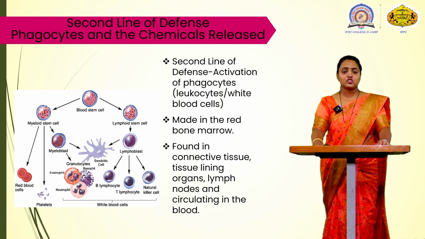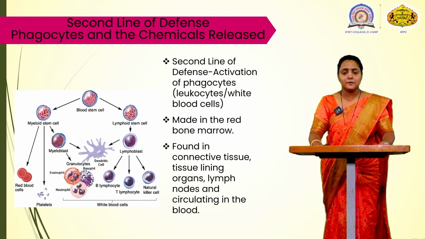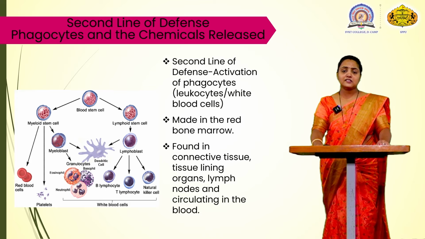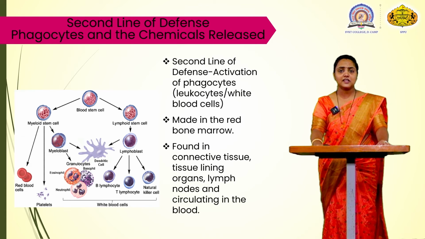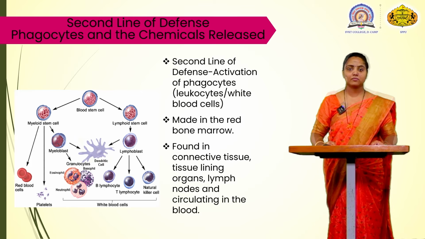Here, the T cells produced by T lymphocytes activate the B lymphocytes, which produce B cells.